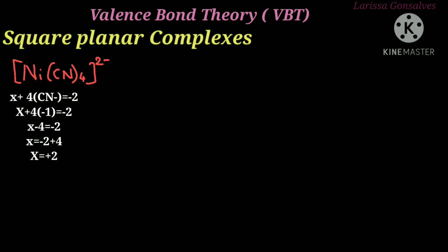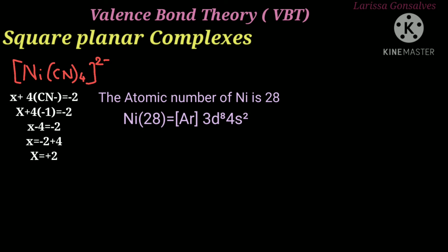The atomic number of nickel is 28 and the electronic configuration in the condensed form is the noble gas core argon, 3d8, 4s2. Since the oxidation state of nickel is plus 2, we need to remove 2 electrons from the electronic configuration. So the new electronic configuration is the noble gas core argon, 3d8, 4s0.